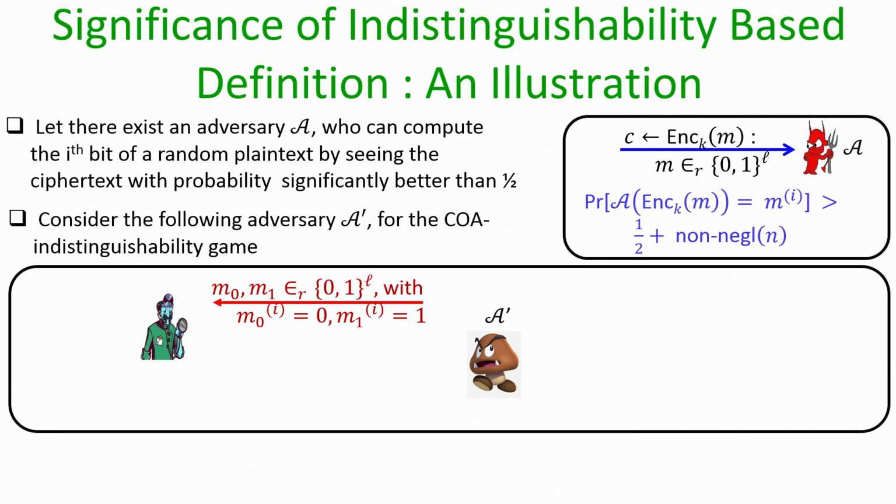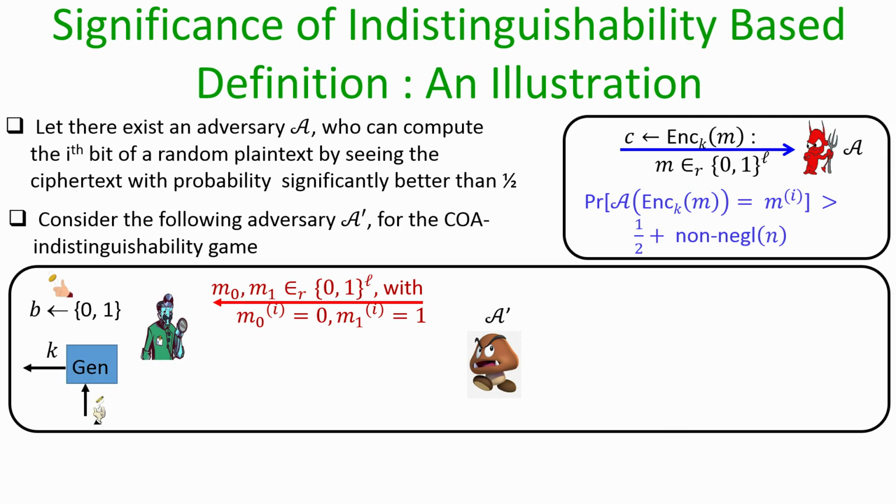So, the adversary A dash here cleverly chooses the pair of messages. The message M0 has ith bit being 0 and the message M1 has the ith bit being 1. That means, the messages M0 and M1 differ in their ith bit. Apart from that, all other bits of the messages M0 and M1 are randomly chosen. That is the pair of messages which the adversary submits to the experiment.